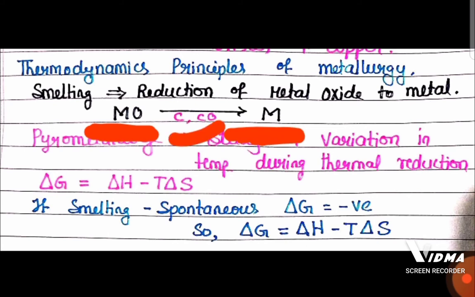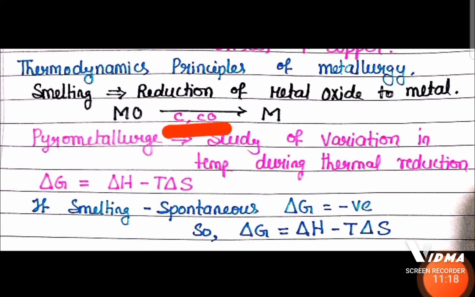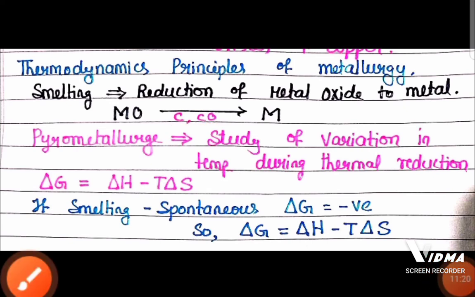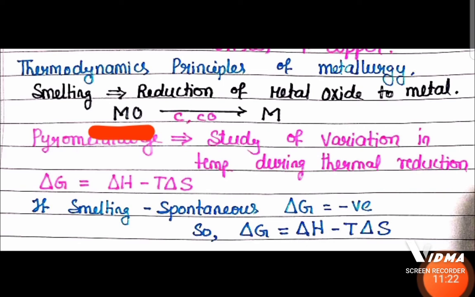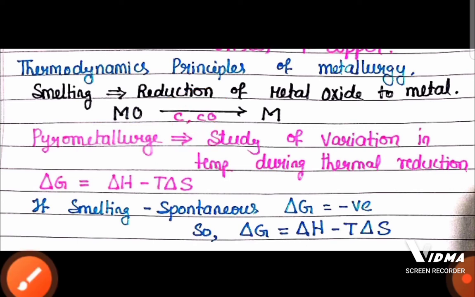And to do that, there is a use of reducing agents. To reduce metal oxide into metal, we need to use reducing agents like carbon or carbon monoxide. And sometimes some of the metal oxides are reduced easily under normal conditions, but there are certain metal oxides that are not going to reduce under normal conditions. Along with reducing agents, we need to heat also. At a high temperature, they are going to reduce.